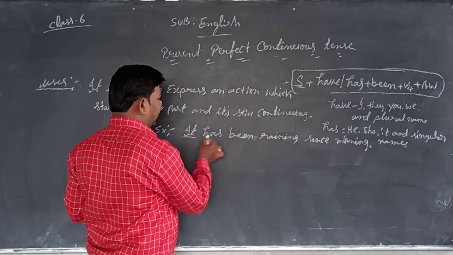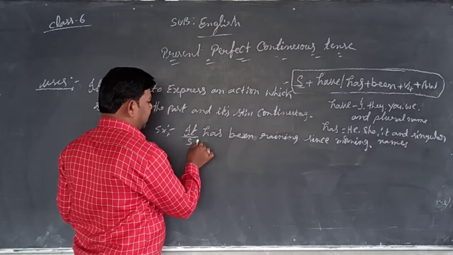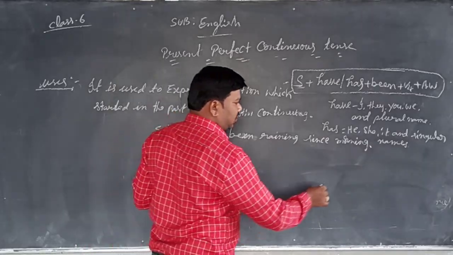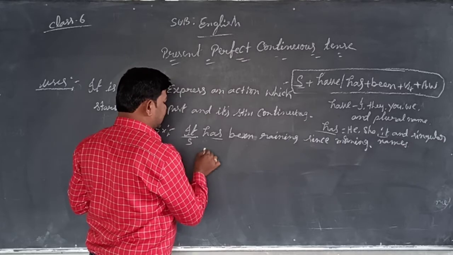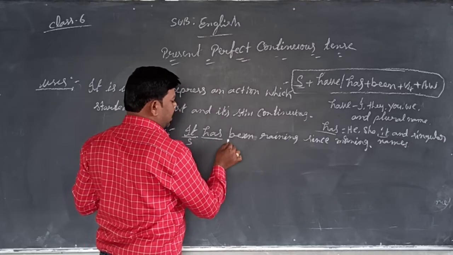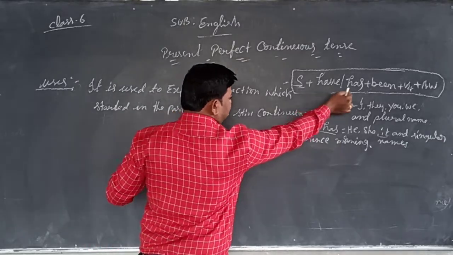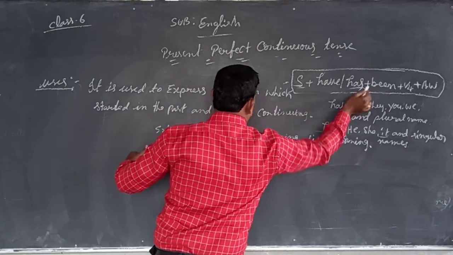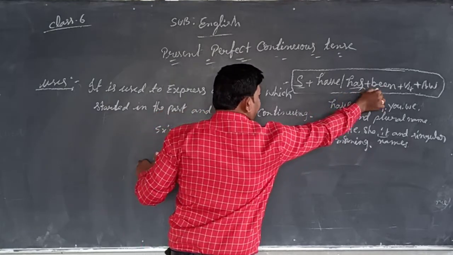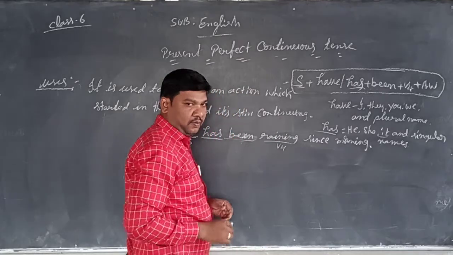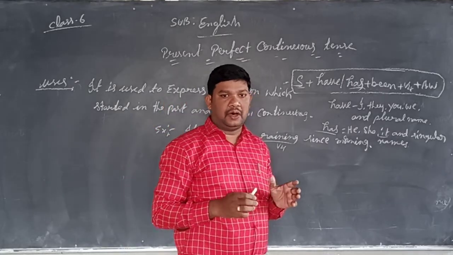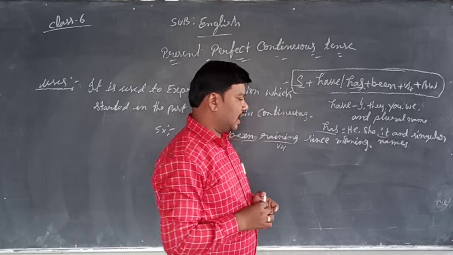Here it has been. I take the subject it. That's why the helping verb, auxiliary verb, is has. So this is the auxiliary verb, and been is there as per the structure. Has taken, been, and next V4. These are the verb forms. For V4, the fourth form, we should take here.